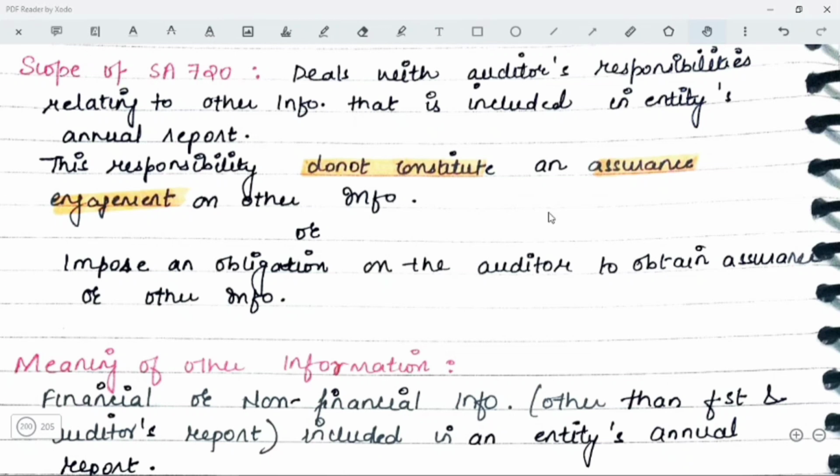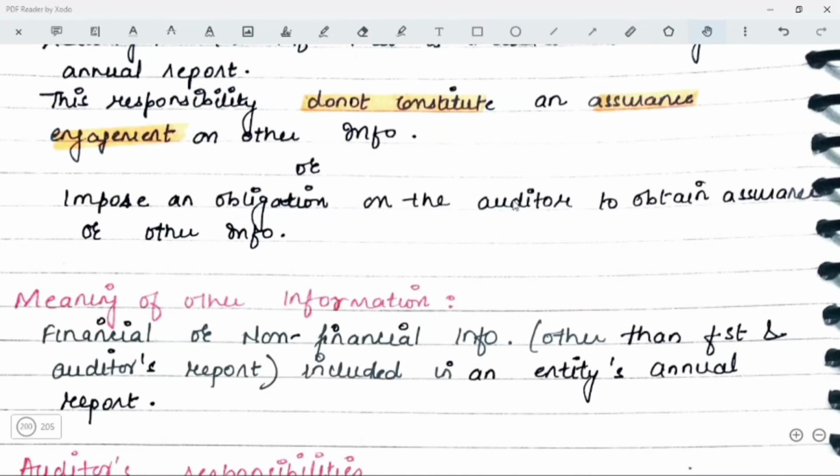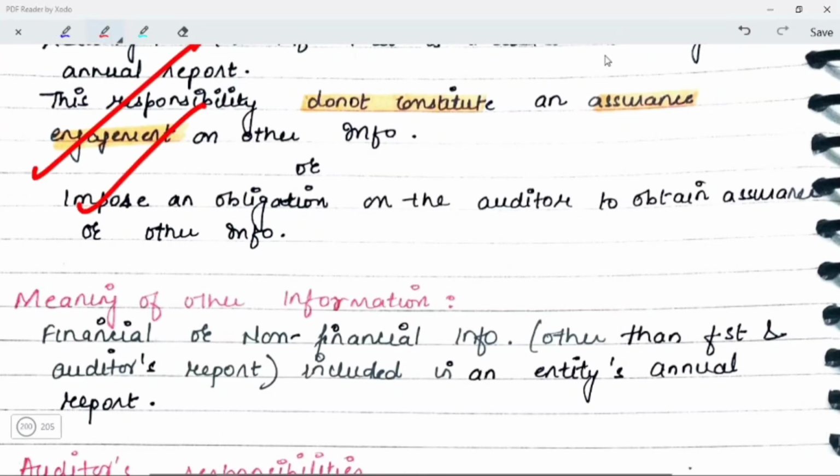You are just checking whether the other information is not contradictory or inconsistent with the information provided in your audit report. That means the audit report and the other information given in the annual report are not contradictory in nature. You have to just make sure about that. You are not going to give any assurance, and you are not going to obtain assurance with respect to the other information. The responsibility does not constitute an assurance engagement on the other information, and does not impose any obligation on the auditor to obtain assurance on the other information.